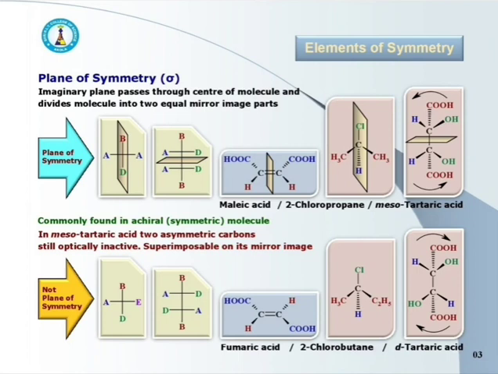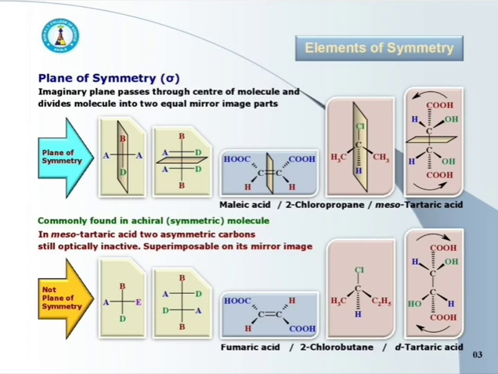Here some diagrammatic representations are given. In the first representation, the vertical plane is the plane of symmetry. It divides the molecule into two equal mirror image parts.